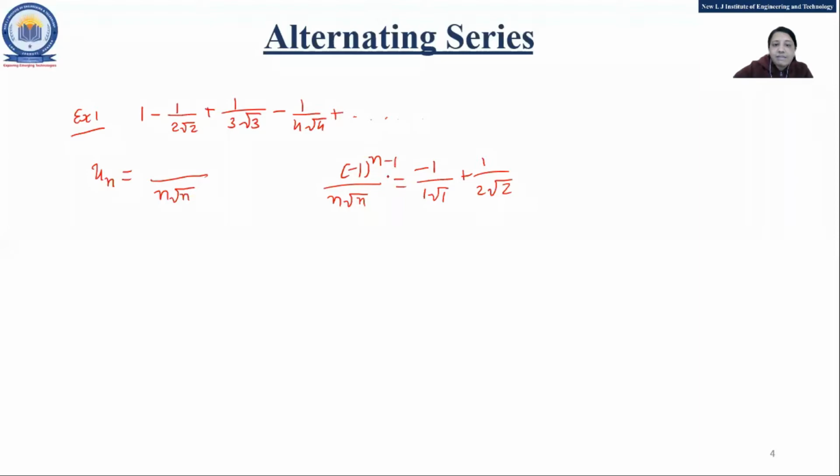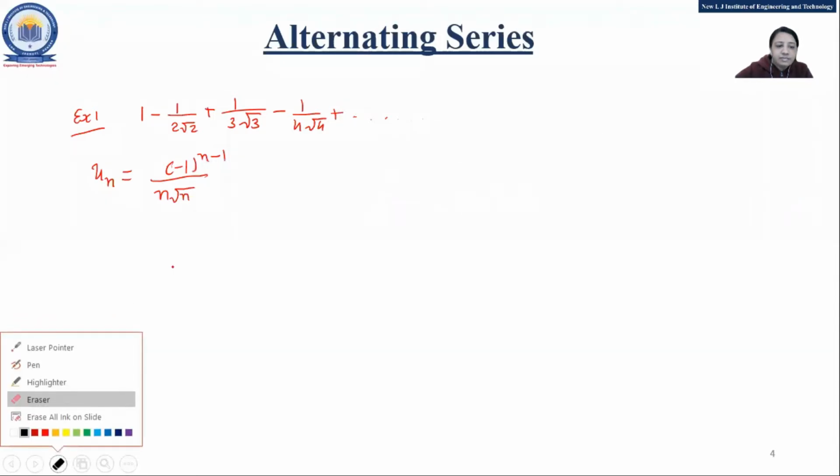That is n minus 1. Then you will get plus 1, minus 1 like that. So here it should be minus 1 raised to n minus 1. That is the correct one. So you need to practice how to convert it into the general form, right? Now any doubt for that?